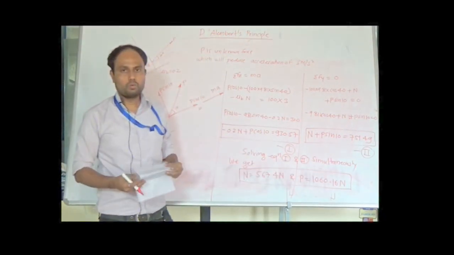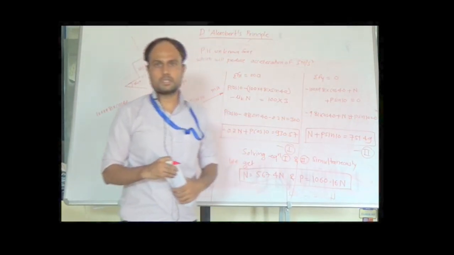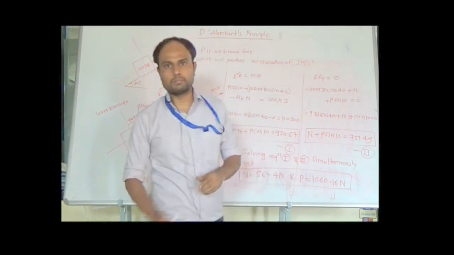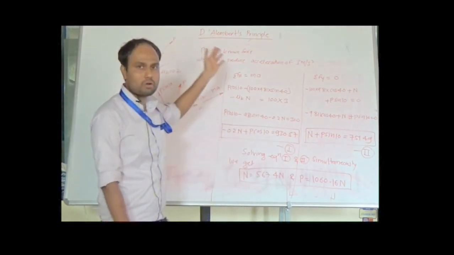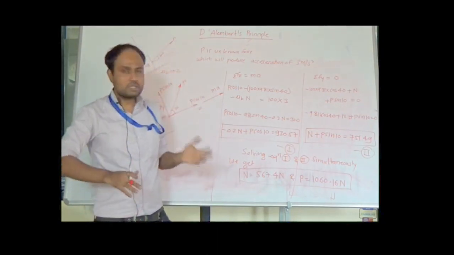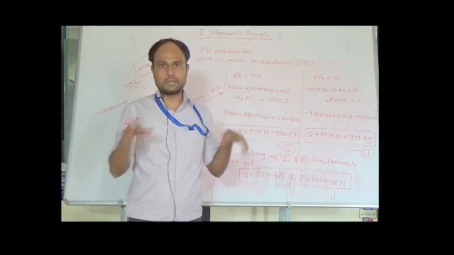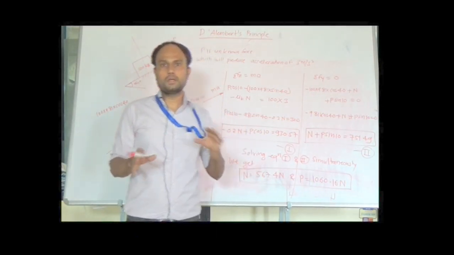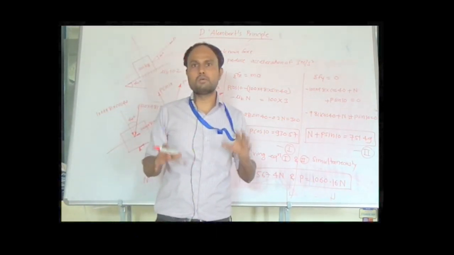So we have solved two problems in which the acceleration was along the horizontal direction. In the next lecture we will solve a problem in which there is acceleration along the vertical direction. Similarly, we will solve some problems in which we consider bodies connected with a string, where there is a relation of acceleration between the two bodies.